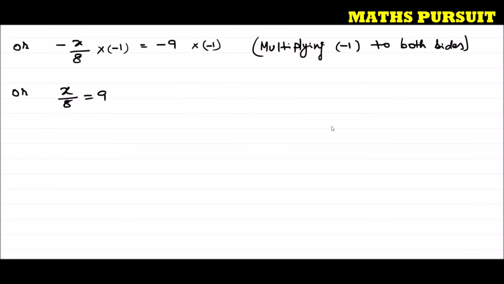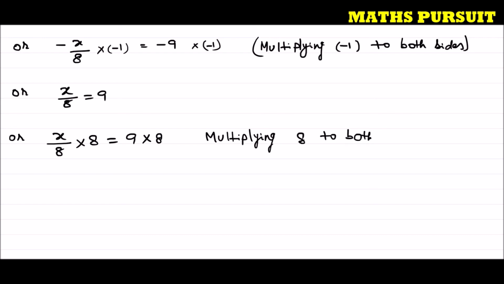So what we got? We got x upon 8 is equal to 9. Or I can write x upon 8 into 8 is equal to 9 into 8. What I am doing here? Again I am multiplying 8 to both sides. Guys, I am moving very slowly so that you people can understand. Multiplying 8 to both sides. Or I can write x is equal to 72. How? This side, this side, it cancels out. We got x. So x is equal to 72.